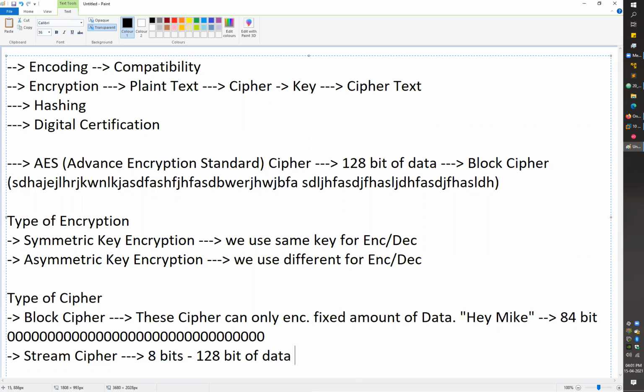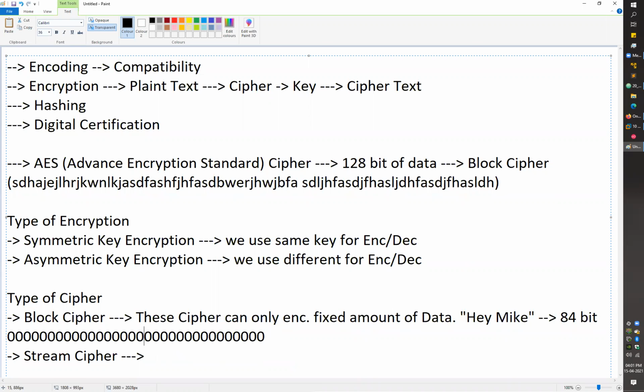It can encrypt within a range, right? So for stream ciphers, we have a set range, like from 8 bits to 128 bits, or let's say 8 bits to 1024 bits. It depends on which cipher you are using, but they can encrypt a variable amount of data. That was the main part of stream ciphers.